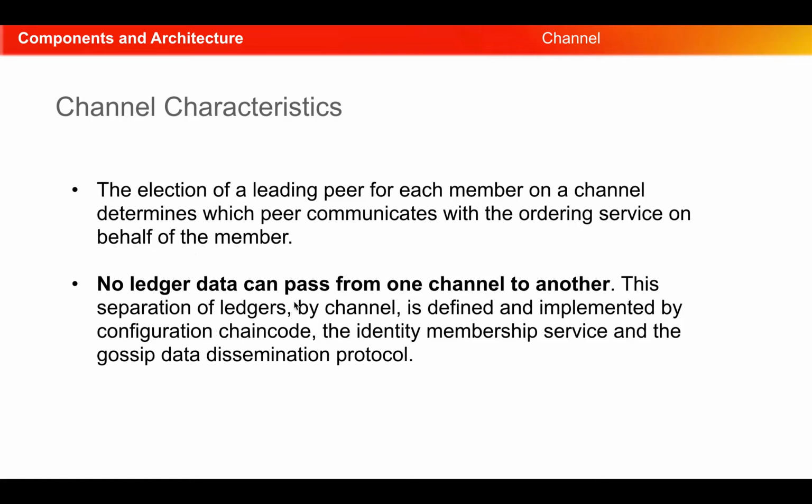No ledger data can pass from one channel to another. This is a very important point to remember. The separation of ledger is very important in Hyperledger Fabric. That is its main feature. So this separation of ledger by channel is defined and implemented by configuration chain code. The identity membership service provider and the gossip data dissemination protocol help to do this.